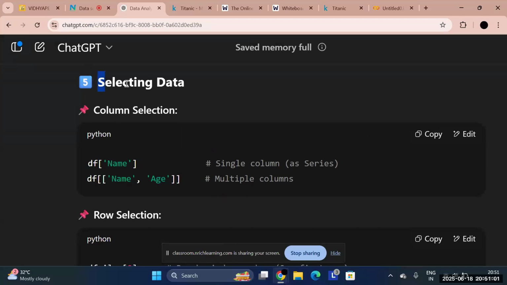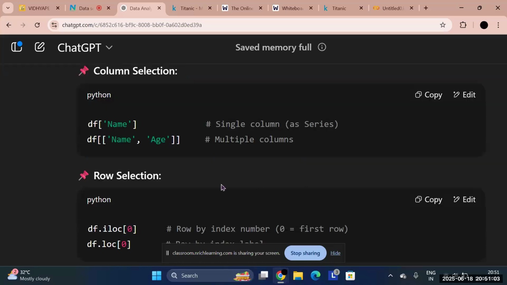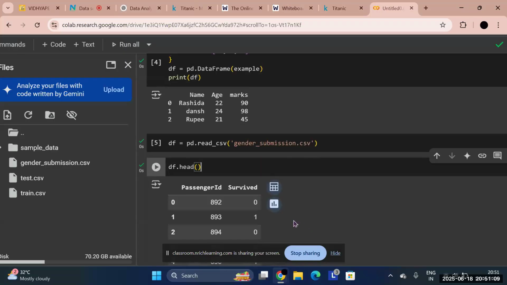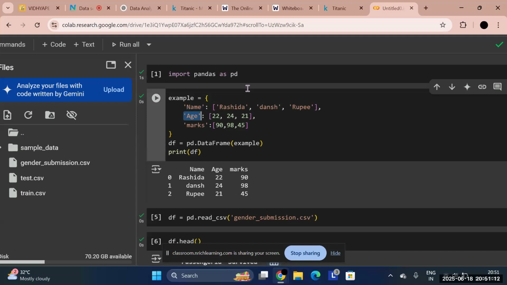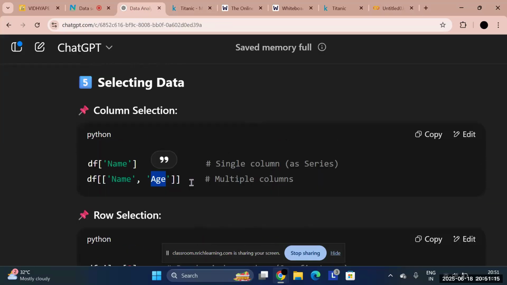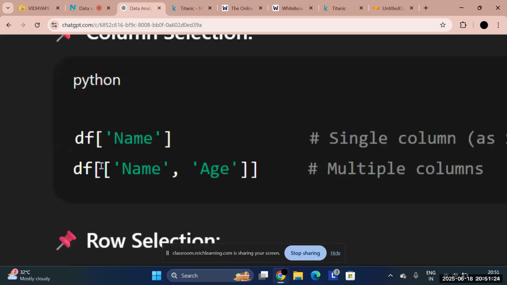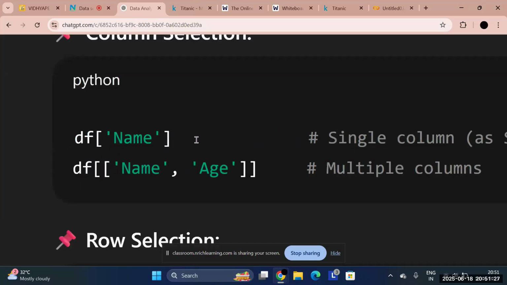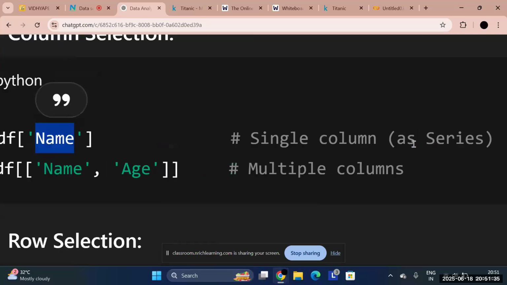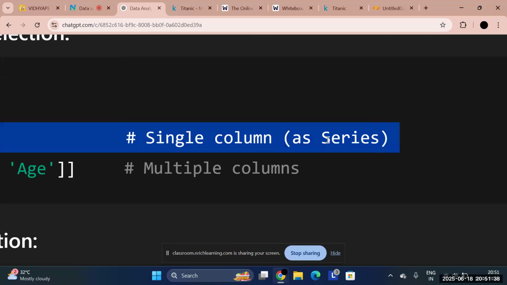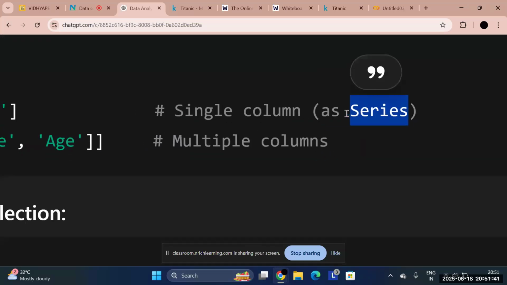coming to the next thing, which is selecting data. Now, how do we select data? For example, let's say my data includes name and age. Here we have written name and age. What if I want to select that column? So simply I can write df, and then I'll write name. We'll be using square brackets. Why are we using a square bracket? Because if I want to select a column, I'll simply write df and then name, and it will give me the single column, which is also called a series in pandas. A 1D array, we call it a series.